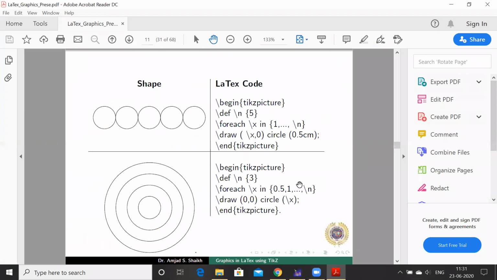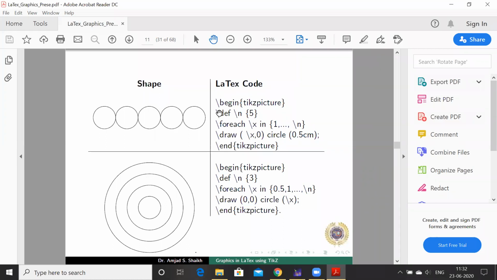Now see, the next excellent application of LaTeX is that we can customize everything. Instead of using those one-line commands, we can customize these commands and get the required shape as per our requirement. So you see here, these 5 circles I have drawn by using this simple 2-line programming, we can say.